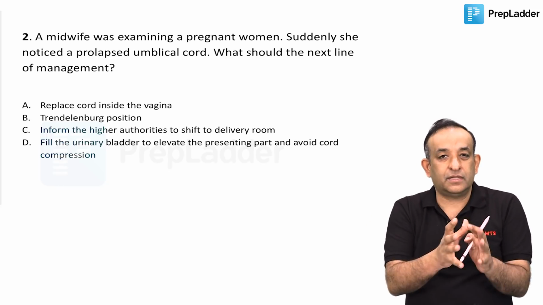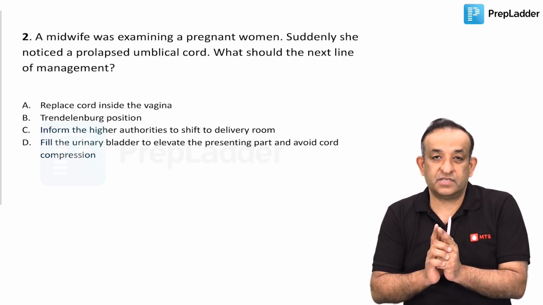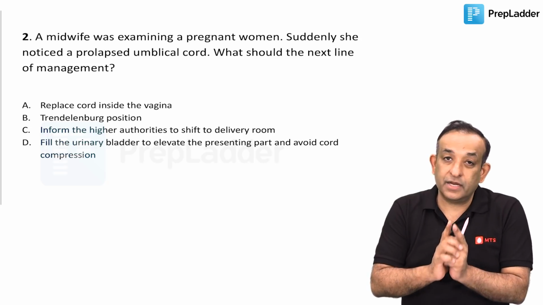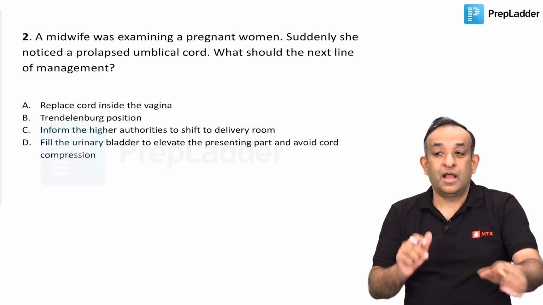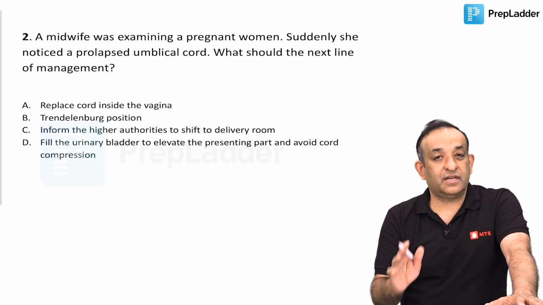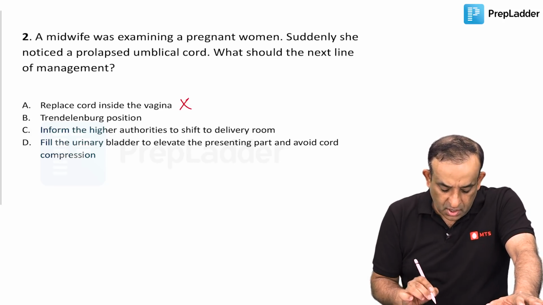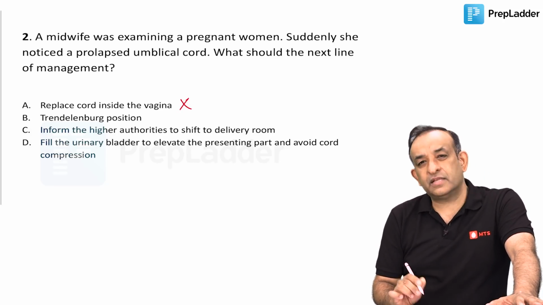Your act of holding the cord and pushing it inside will cause vasospasm, and that will be detrimental for the baby's heart rate. He will go into hypoxia. Do not handle the cord. I know a lot of you have been given the answer that replace the umbilical cord into the vagina. That's a wrong answer. So replacing the umbilical cord inside the vagina is wrong.